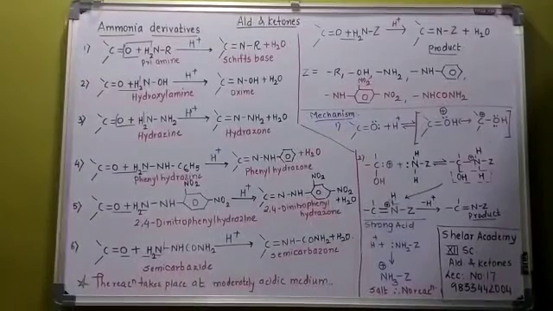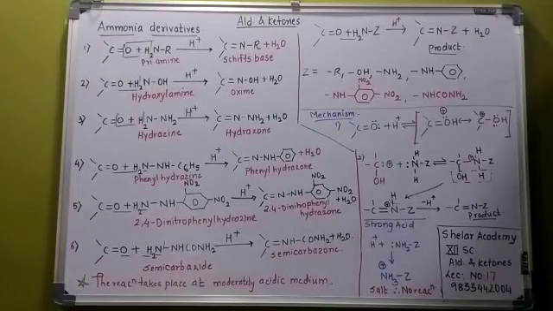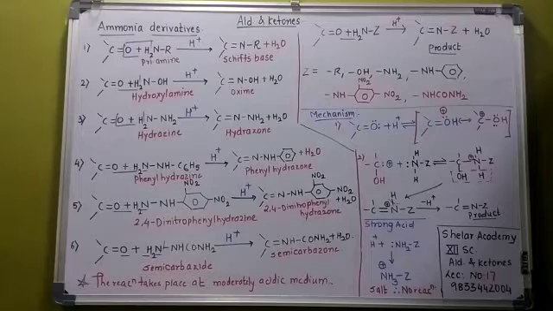Lecture number 17, aldehydes and ketones. Now it's an extended form of ammonia derivatives reactions. In the last lecture we have seen how ammonia reacts in a different way with formaldehyde, acetaldehyde as well as acetone. Now it is the extension form, so it is called the ammonia derivatives.